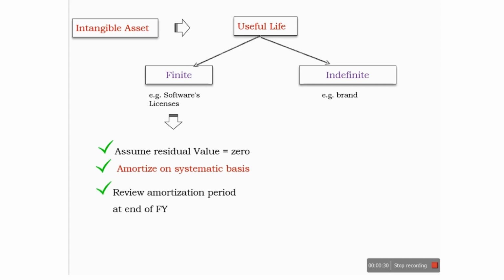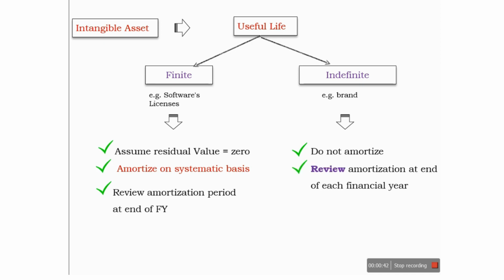And we need to review the amortization period at the end of each financial year. In case of indefinite useful life, we are not supposed to amortize the cost of the intangible asset, and we need to review at the end of each financial year for impairment of the indefinite useful life intangible asset.